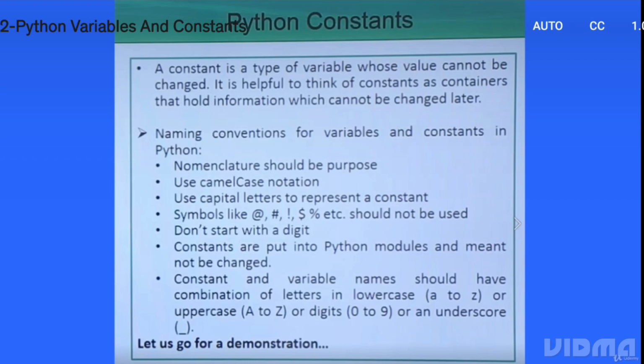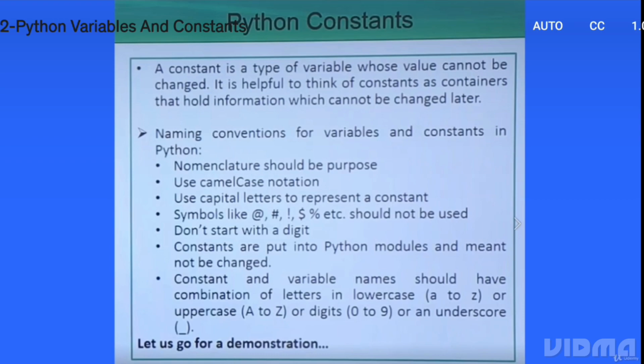Symbols like @, hash, exclamation, dollar, percentage, etc. should not be used. Don't start with a digit. That is very common. In the previous video also we showed you that 1variable is not a valid variable name, but variable1 is a valid variable name. Constants are put into function modules and are meant not to be changed. As I discussed earlier, constants cannot be changed later on.